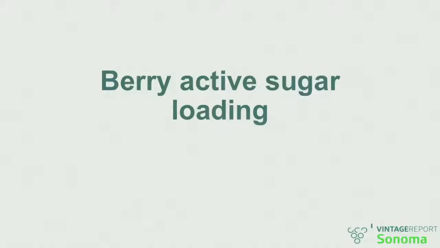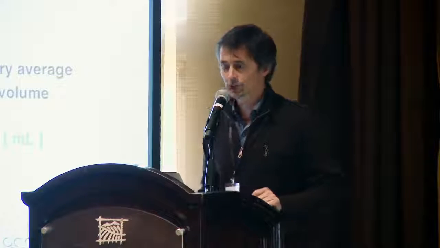So the concept of berry active sugar loading, to me, is very interesting, because it's a way to further decipher ripening kinetics. What does it consist of?